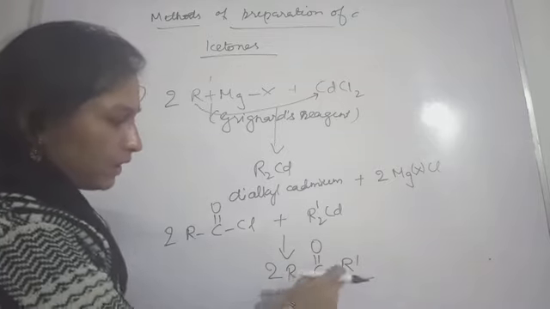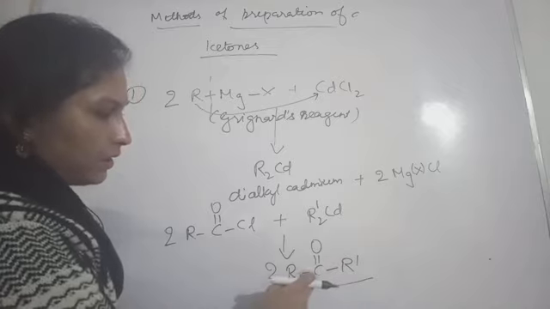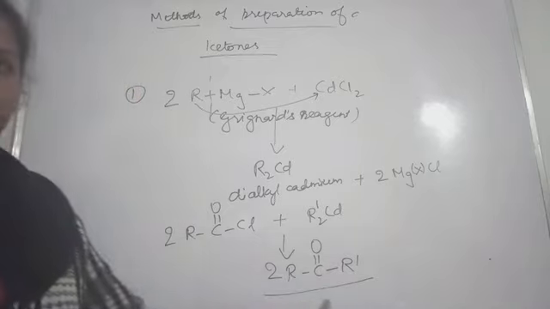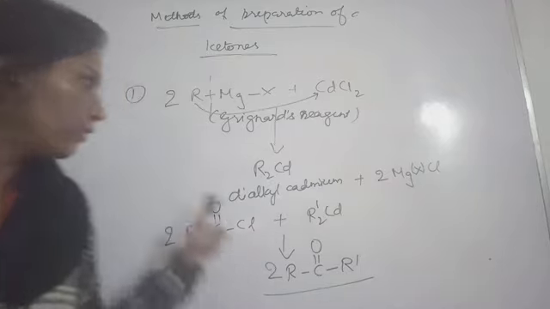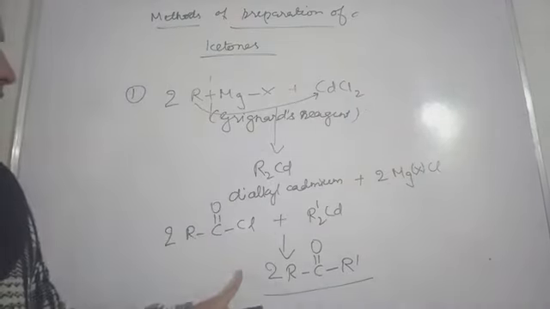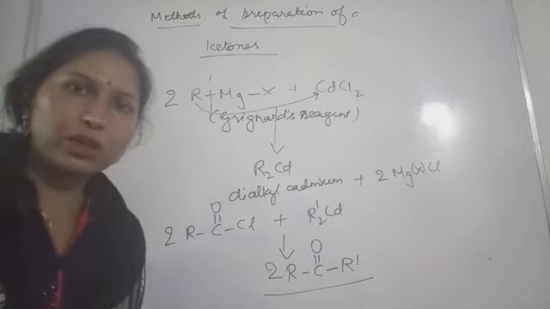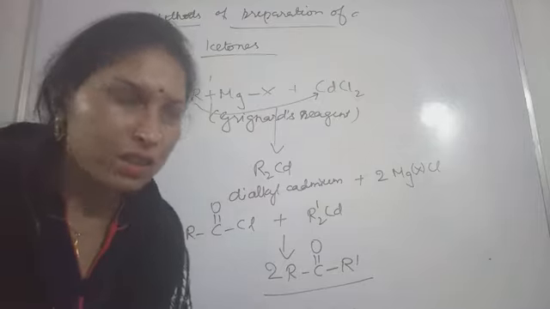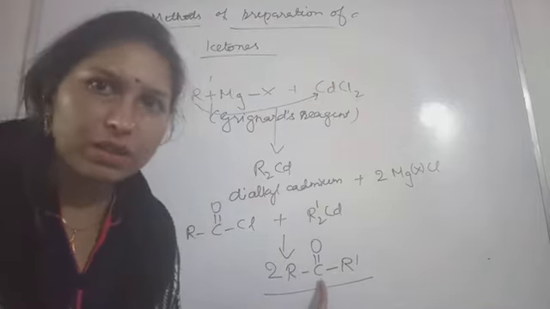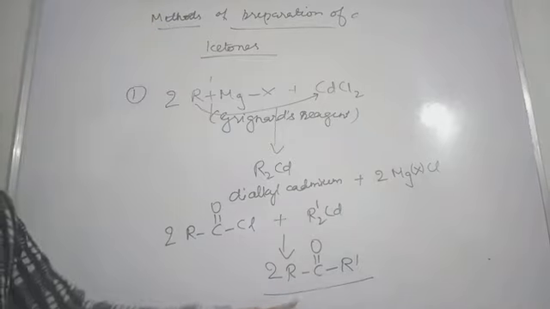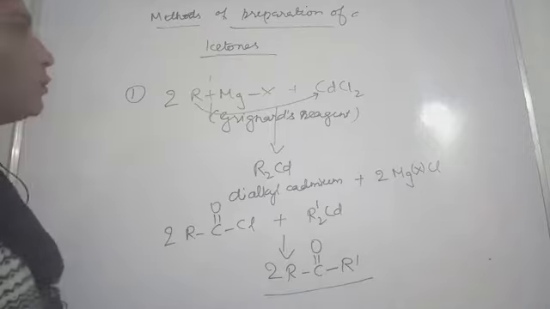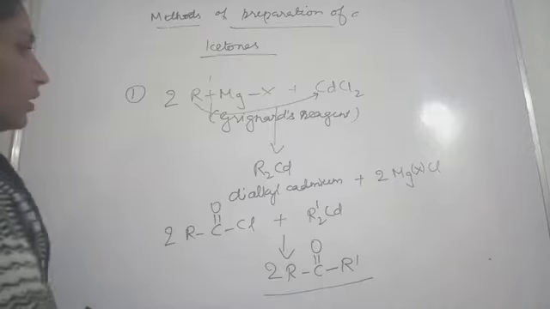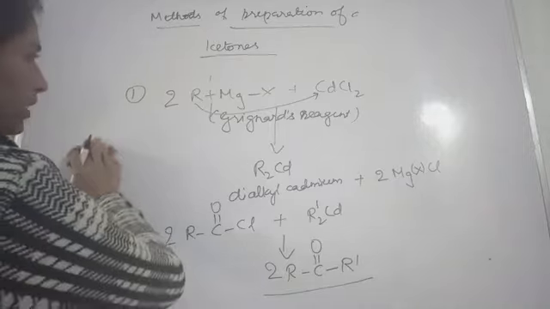So like this, ethyl methyl ketone you will get. This way you can get the ketones. This first method is meant for obtaining ketones only. I hope you can see this part nicely. So this was one of the methods by which you can get ketones. Okay, so now next part you see here.